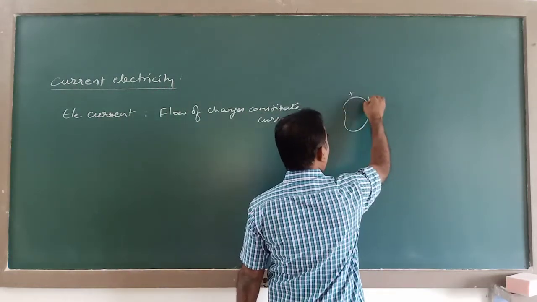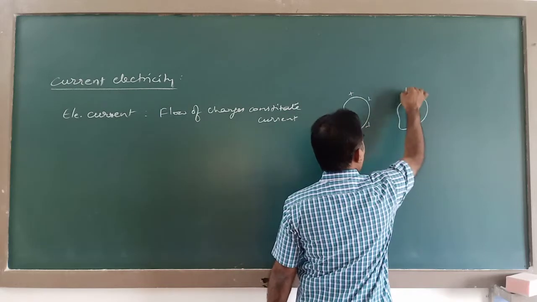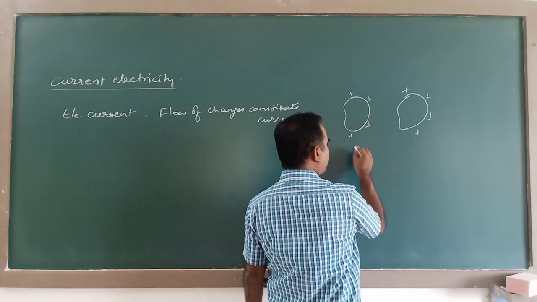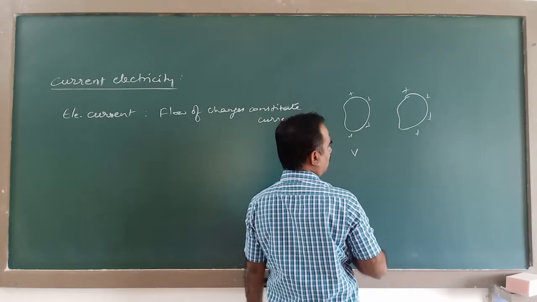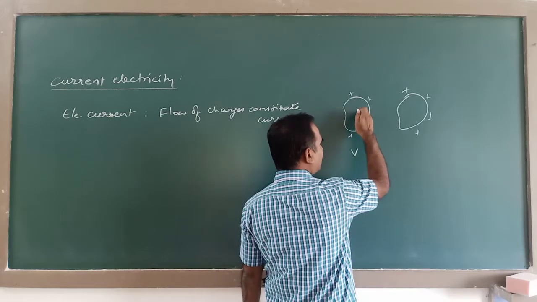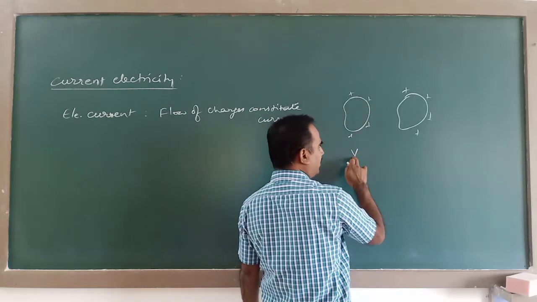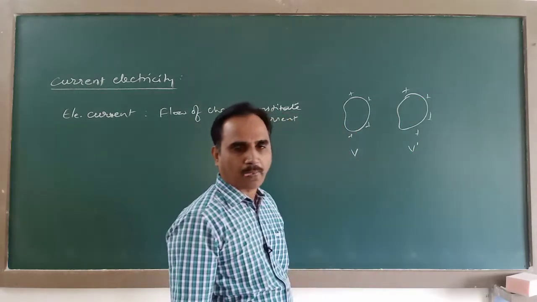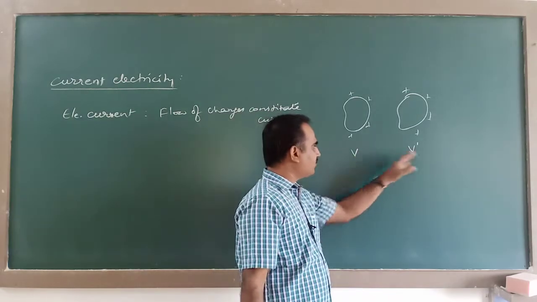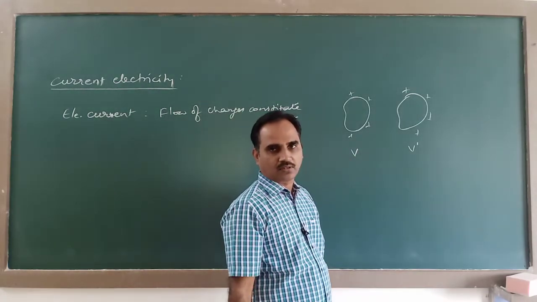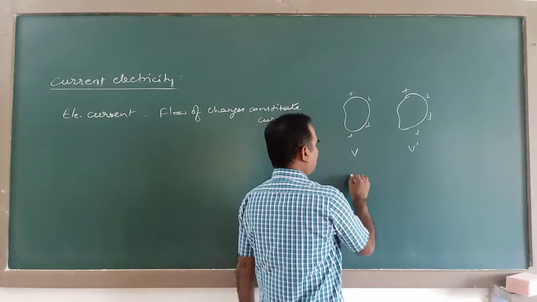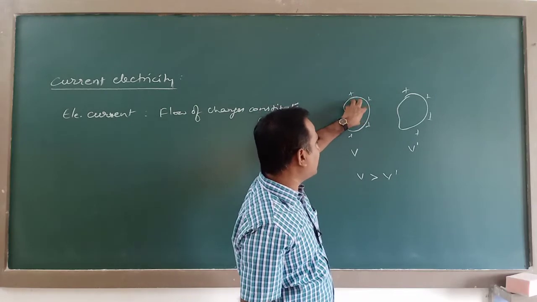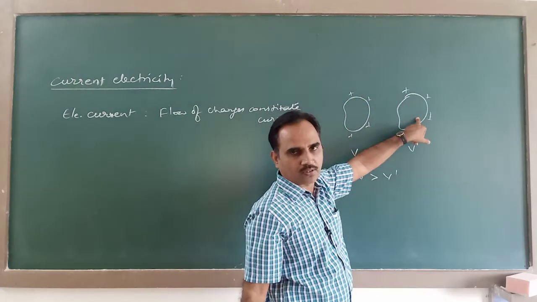Here this is one charged conductor. This is another charged conductor. Every charged conductor has got a potential. So this conductor is charged to a potential V. This conductor is charged to a potential V dash. That means the potentials of these two conductors are different. Say, let V be greater than V dash. That means this conductor is at a higher potential compared to this one.